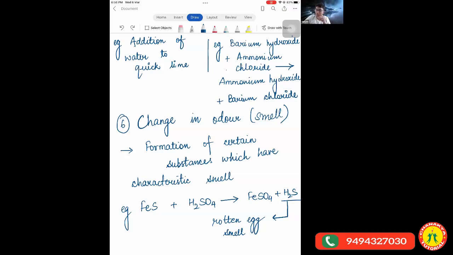I'm asking about the characteristics which I have explained today. Any one characteristic which you have learned out of these six.